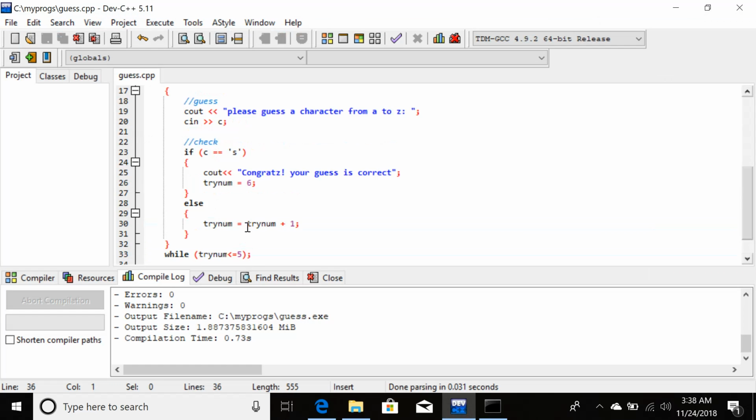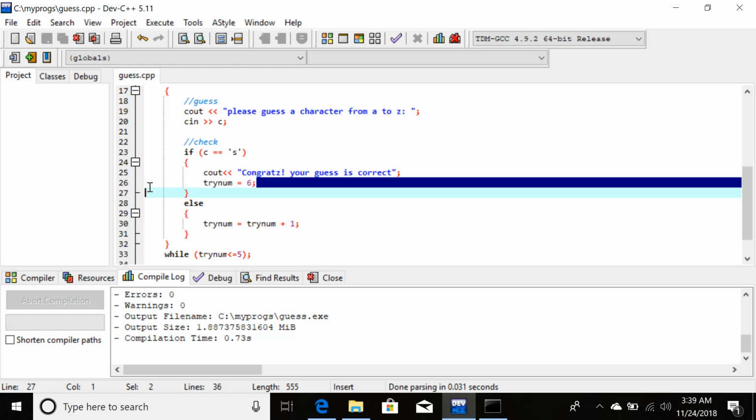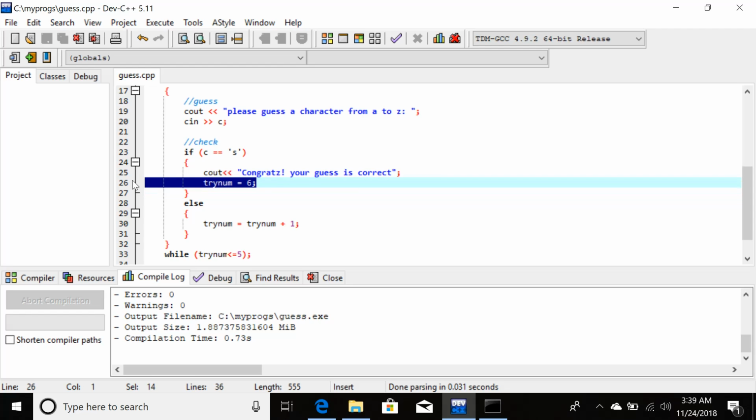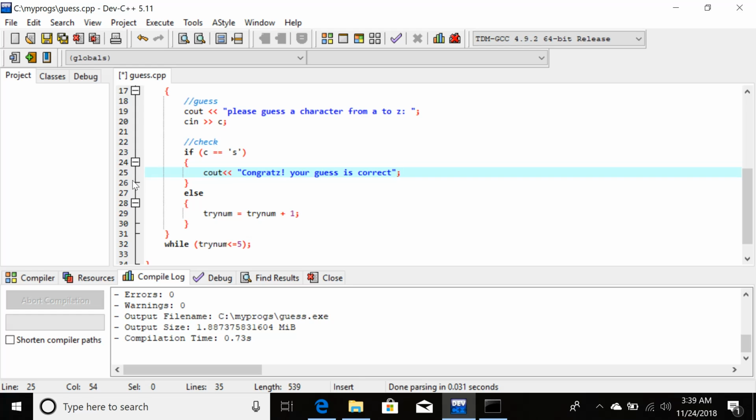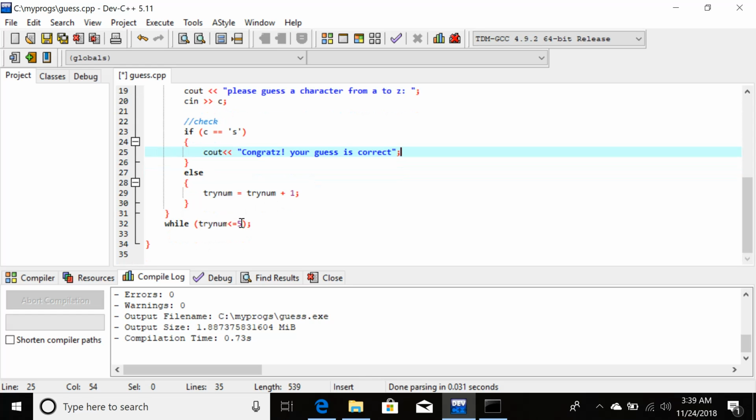Now just one final thing. If I don't want to use this try num equal to 6 kind of logic to get out of the while condition, I can come up with another way. The other way is that I have to include one more condition. The condition is try num less than or equal to 5.